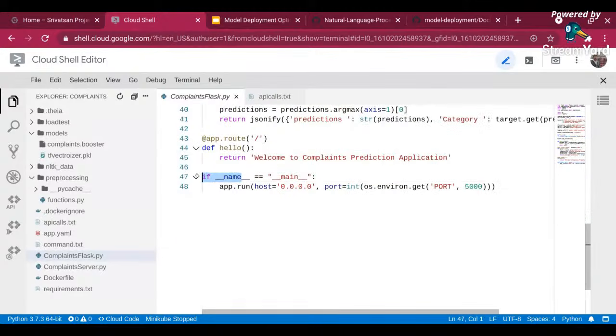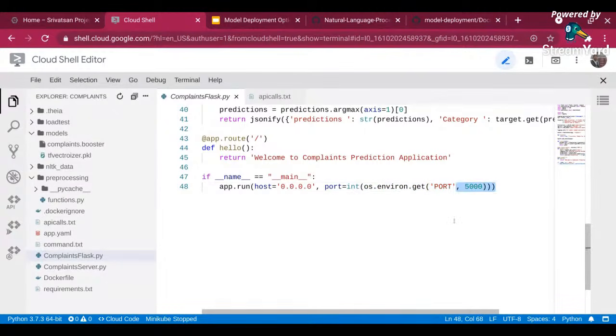And what I can do is run my Flask application locally. I can just tell here in the main method, app.run, with host 0.0.0.0, you're not specifying a particular IP address, so it will take any IP address you're running from. In this case, I'm giving my port as the default, 5000. But if you want to override the port, you can also set an environment variable. Why I'm doing this is when I am deploying on a Kubernetes platform, or on any other serverless platform, I want to override this port from an external variable or an environment variable that is defined in my Docker file. I can do that over here.